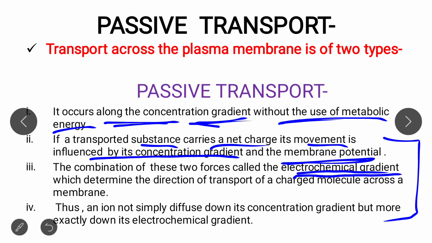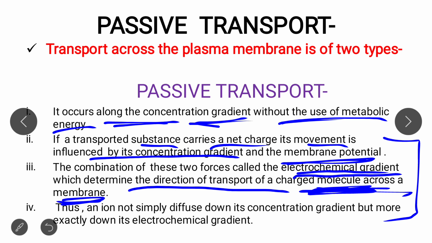And this electrochemical gradient determines the direction of transport of charged molecules across the membrane. Simple. Thus an ion does not simply diffuse down its concentration gradient, but more exactly down its electrochemical gradient. So an ion basically diffuses down its electrochemical gradient, not just along its concentration gradient. Clear? This helps in the transfer of charged molecules.